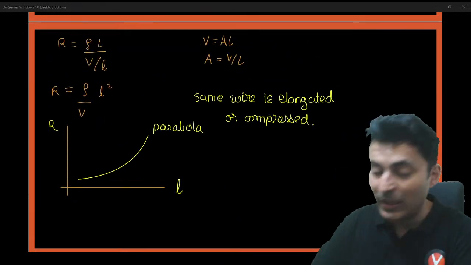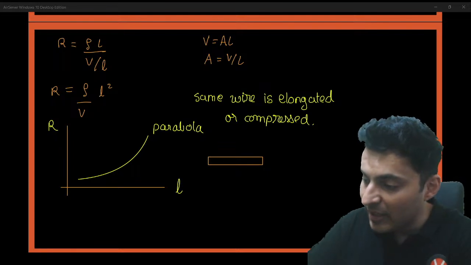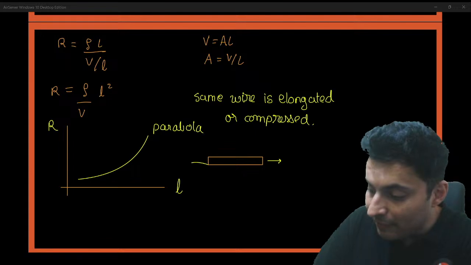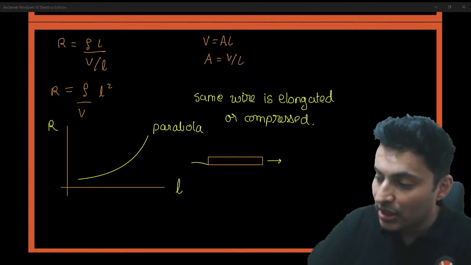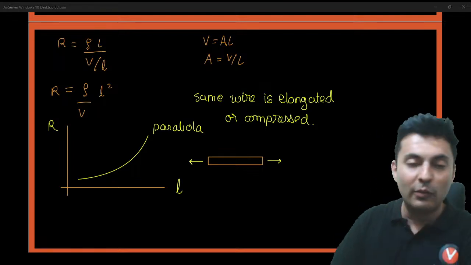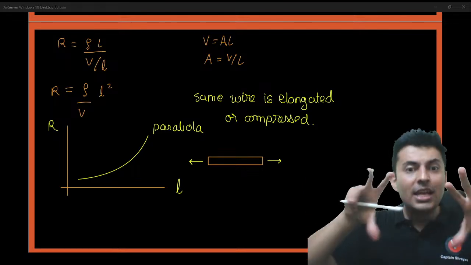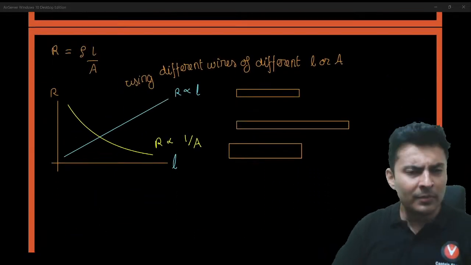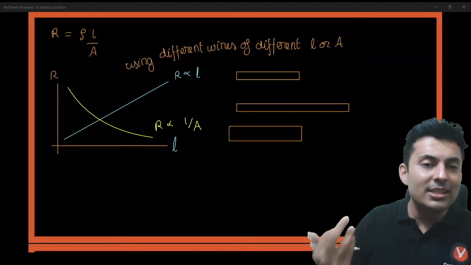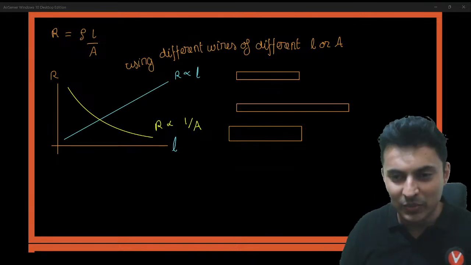But in this particular scenario, if the same wire is being pulled, then the area will automatically change to conserve the total volume. If you elongate it, area will decrease. If you compress it, area will increase. But in the previous one, it's my choice. I can melt copper or iron or steel or aluminum into whatever length and area I want it to.